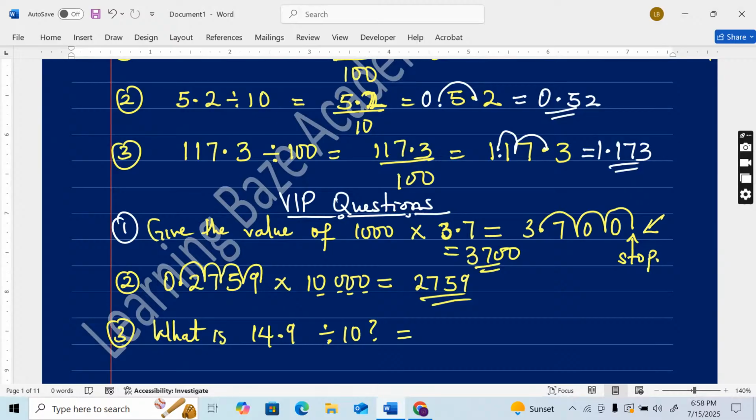When dividing, you move to the left. Multiplying, you move to the right. So what is 14.9 divided by 10? Type your answer in the chat and let's see who is correct. I'll be calling only the first 5. Yes, Foladara, 1.49. Correct. You have 5 points.